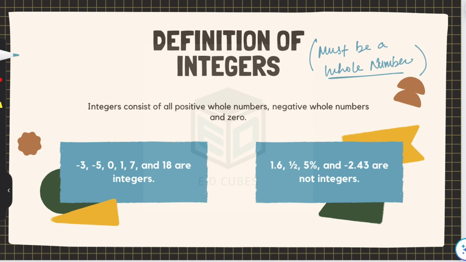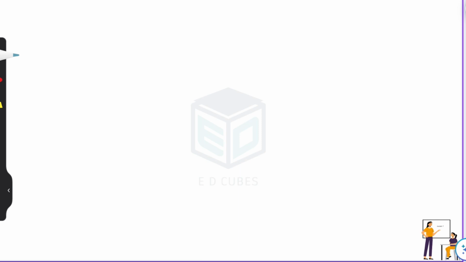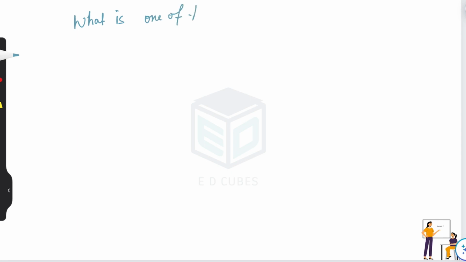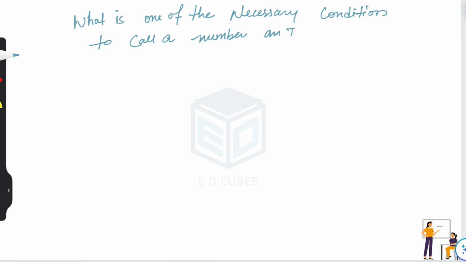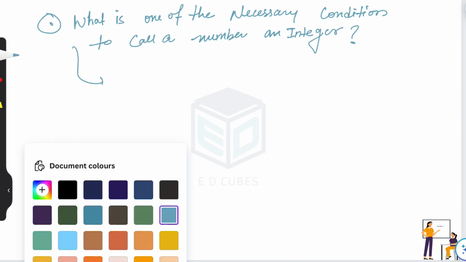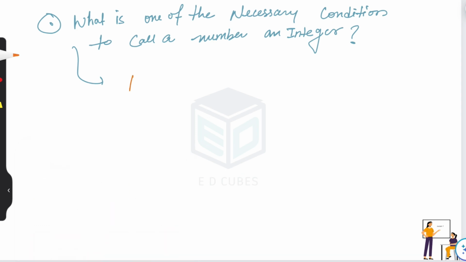So in this regard only, someone may ask you the question: what is one of the necessary conditions to call a number an integer? Means, एक नंबर को इंटीजर कहने के लिए क्या कंडीशन होना चाहिए? The first condition which the number must satisfy is the number should be a whole number.